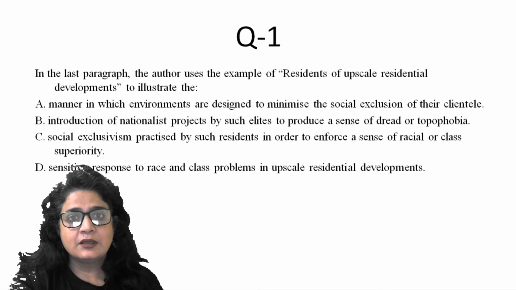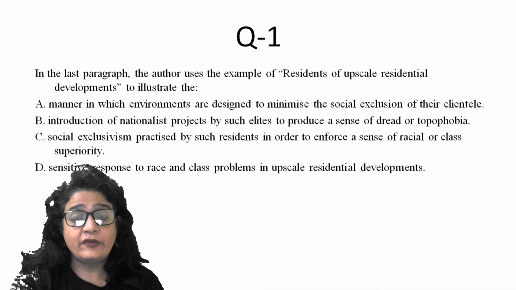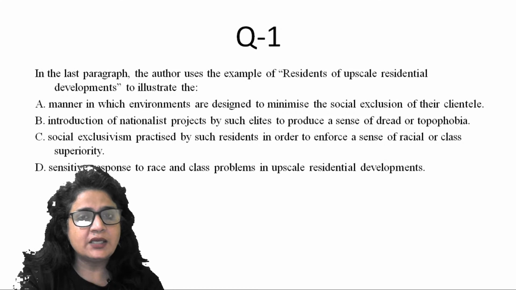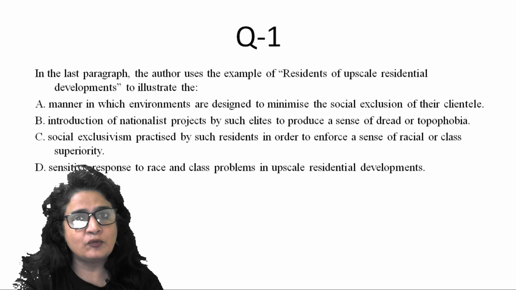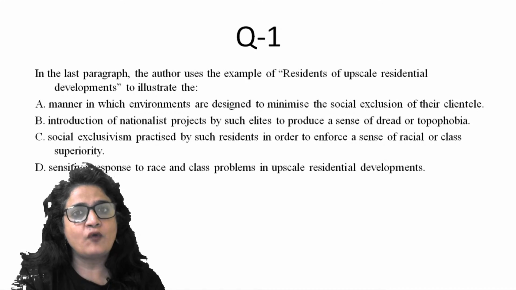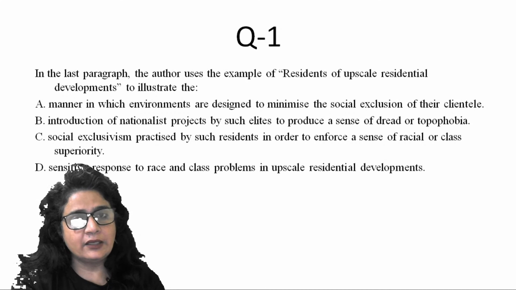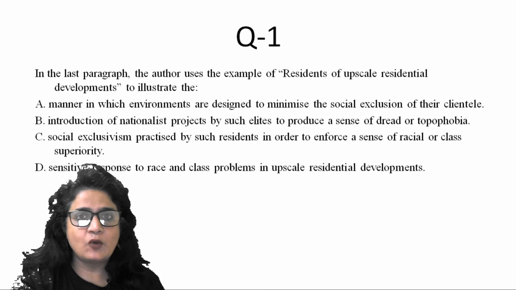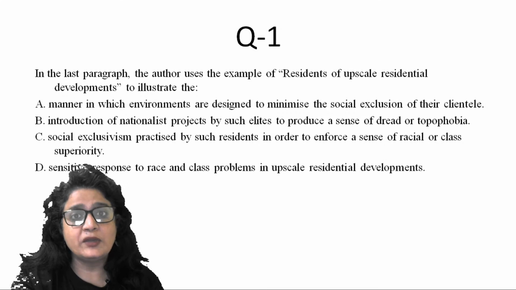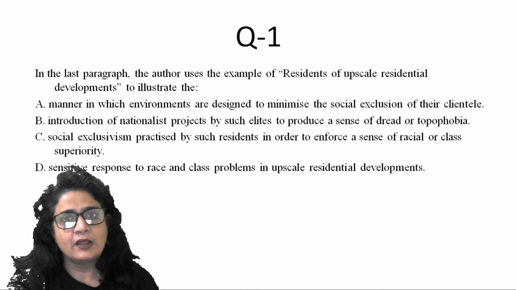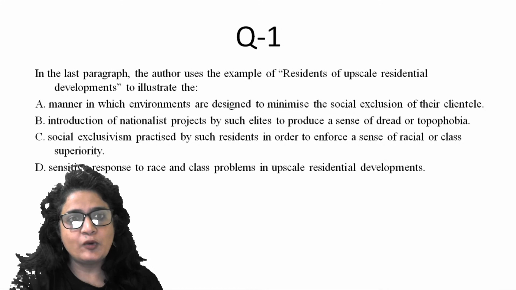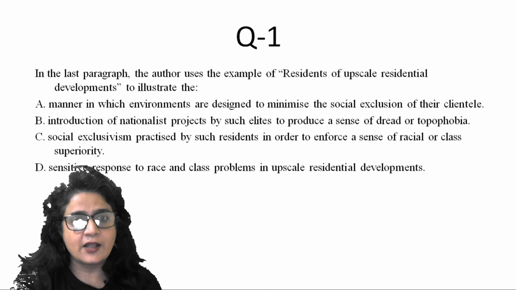Introduction of nationalist project by such elites to produce a sense of dread or topophobia. So this is actually mixing 2 points. Nationalist project, when he talks about the darker side. First darker side was when political elite used this feeling of topophilia to manipulate people for war and for ethnic cleansing. Second, residents of upscale clientele want to remain in that part and they want to exclude other people coming from other areas, right? So these are 2 points. This option is actually merging these 2 points. Outrightly rejected for the answer.